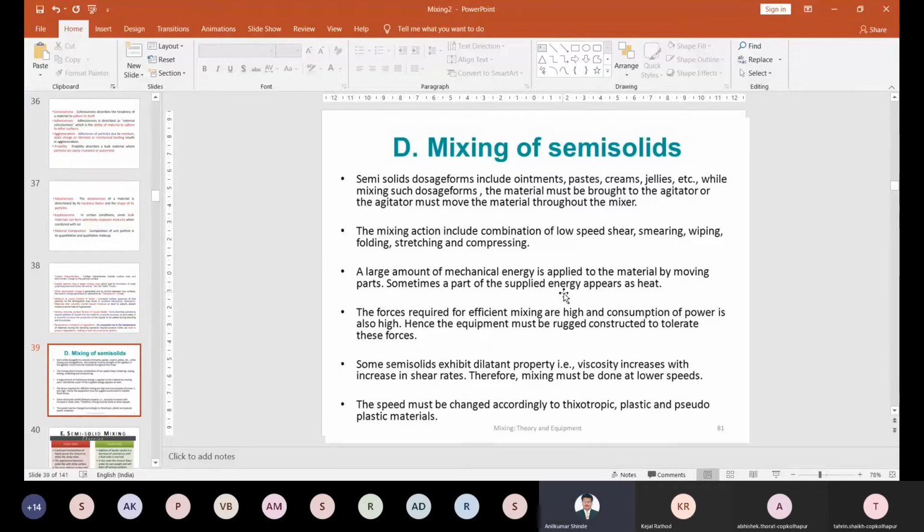Then sometimes a semi-solid has a dilatant property. Understand it? So what is meant by dilatant property? If I increase the shear, the viscosity increases. So if you keep shearing, meaning you keep mixing, the viscosity increases, right? Some materials are like this: you are making a semi-solid ointment and mixing it, right? After mixing, what will happen? It can increase viscosity. So that property is called a dilatant property.